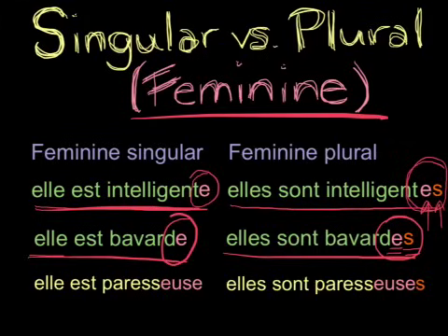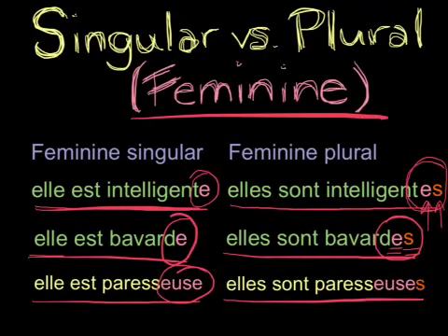And finally, we have our elle est paresseuse. This is that funny eux becomes euse ending. And if you look over to the right, elles sont paresseuses. They are lazy. We can add an s, and we must add an s to the end of this euse ending when we're talking about something that is plural. So that's how you handle things that are both feminine and plural.